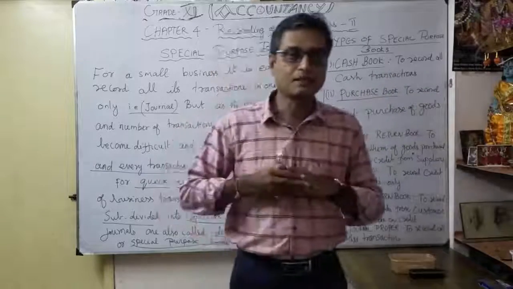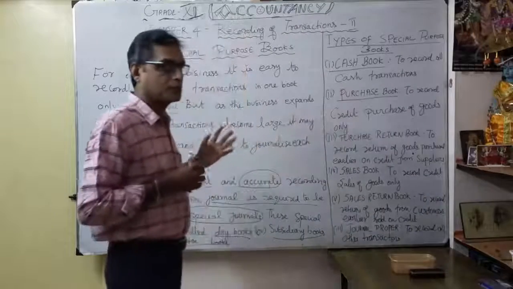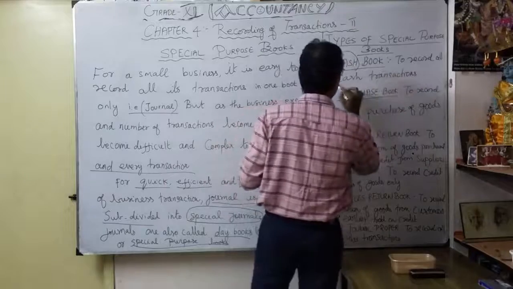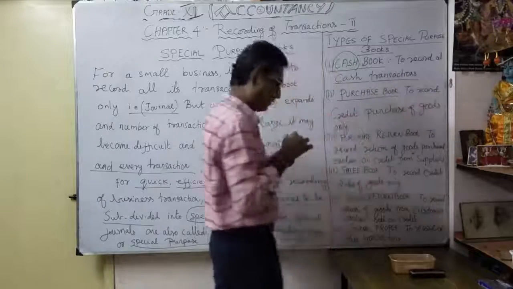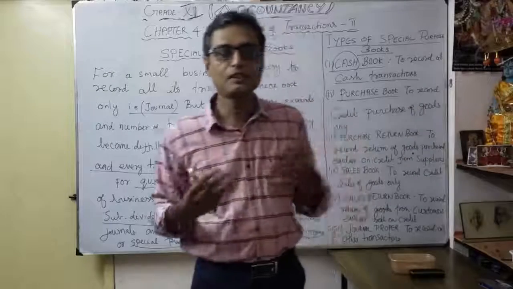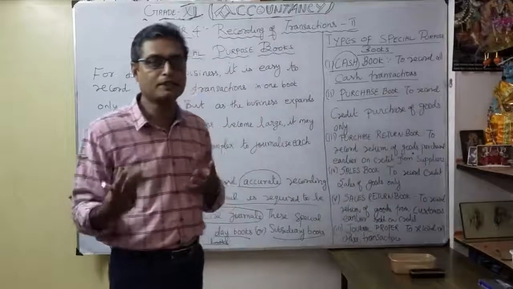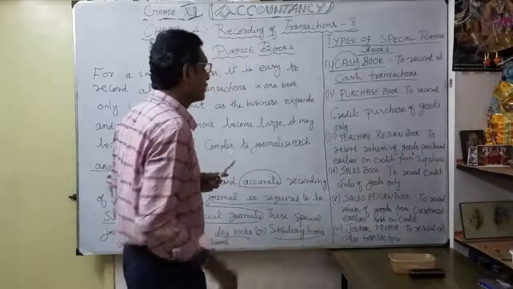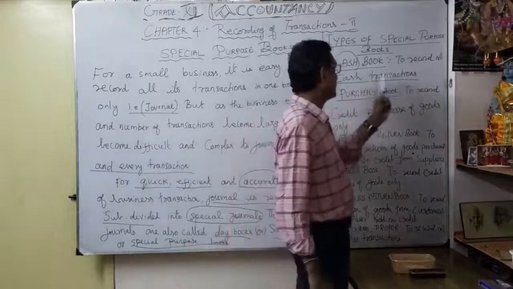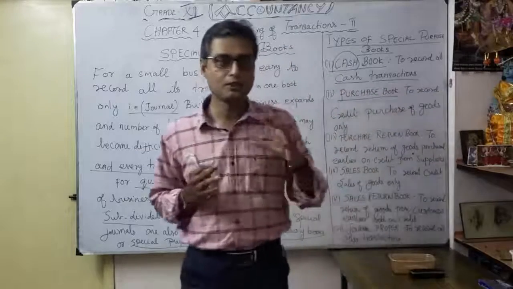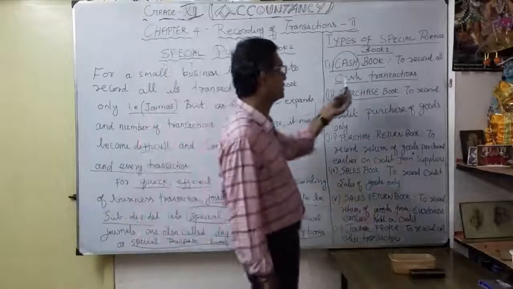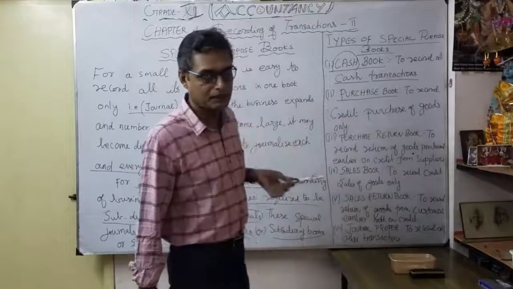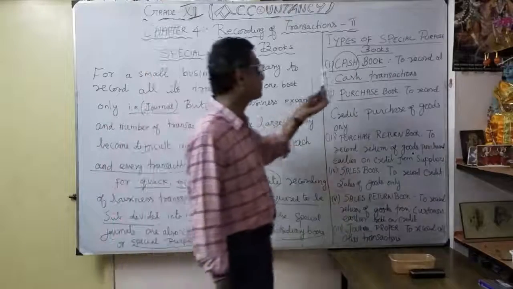We discussed this in the previous session. So what is the cash book here? You can see the name itself, cash. So naturally, it will record only the cash transactions. Whenever you buy or sell and you pay immediately or receive cash immediately, we prepare the cash book. That's why it is called to record all cash transactions only. So that's the cash book, number one, the very important first type of special book. You should be very careful. Whenever there is a cash transaction, you prepare the cash book.